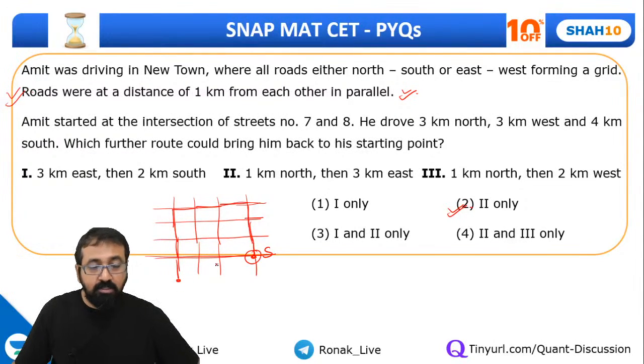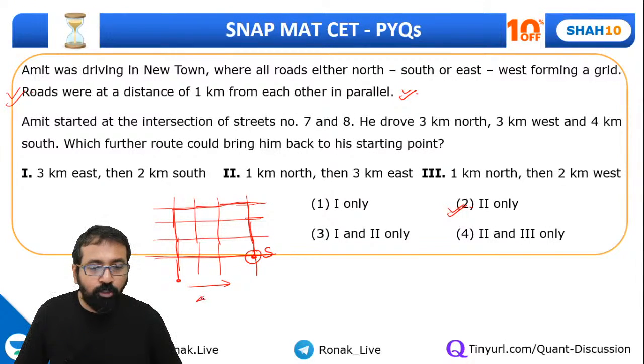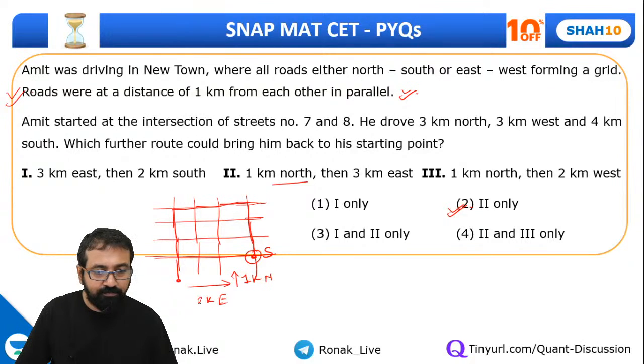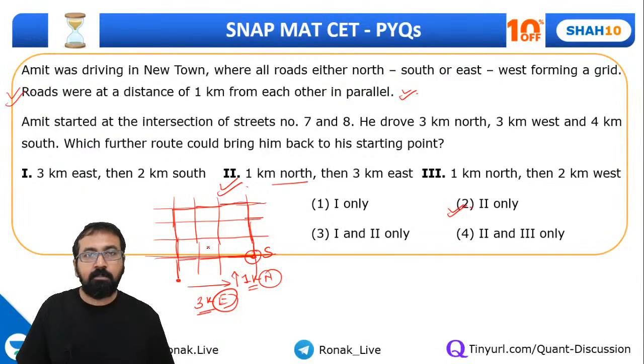So he is here. Basically now to come back to the starting point, he'll have to travel 1 kilometer north and 3 kilometer east, because he traveled 3 kilometer west. So 3 kilometer east and 1 kilometer north. So it's there in option 2. This is the only way he can come back to the starting point. Guys, are we all clear?